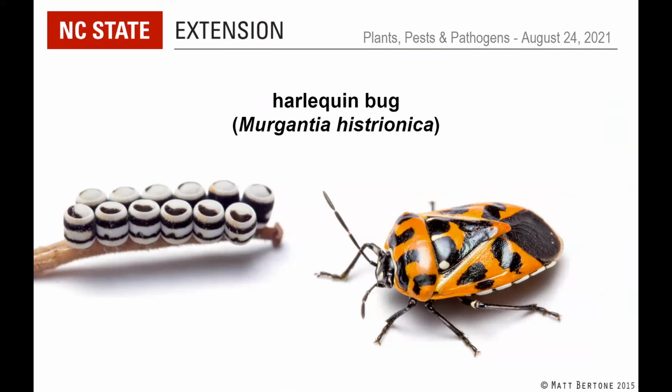There are some pesticides that can be used for these, but if you see only a few here and there, they can be, again, hand removed or knocked into a bucket of soapy water. Eggs, if you have an issue with them year to year, I would definitely scout for eggs on the leaves and remove those eggs before they even hatch, and that can help manage them in a home garden system.